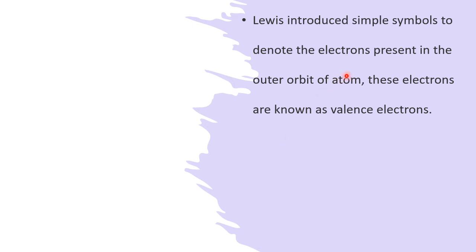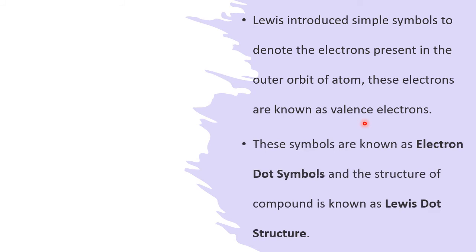Lewis introduced simple symbols to denote the electrons present in the outer orbit of an atom. These electrons are known as valence electrons. So to show the chemical combination, Lewis made an attempt to show the outer electrons in the form of a cross, a dot, or some different symbols, and they are known as Lewis structures, or Lewis dot structures, or Lewis symbols. These symbols are known as electron dot symbols, and the structure of a compound is known as Lewis dot structure.